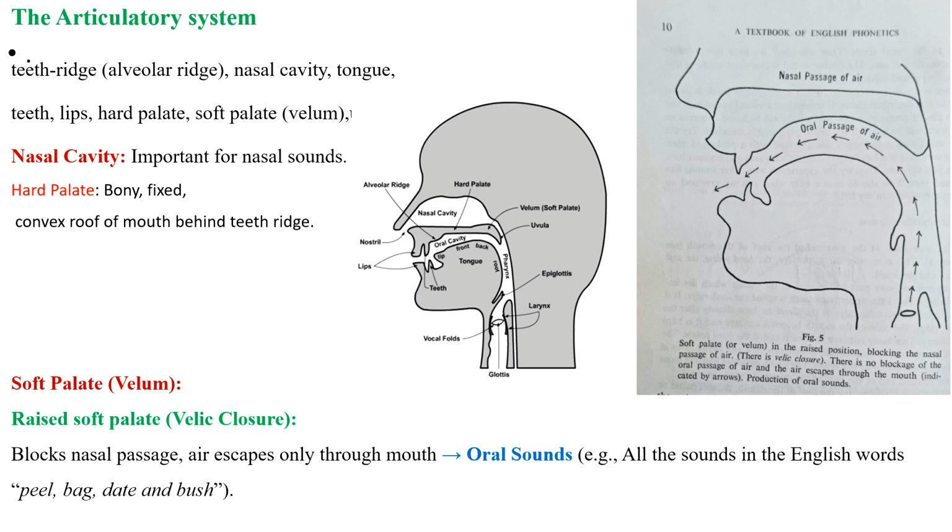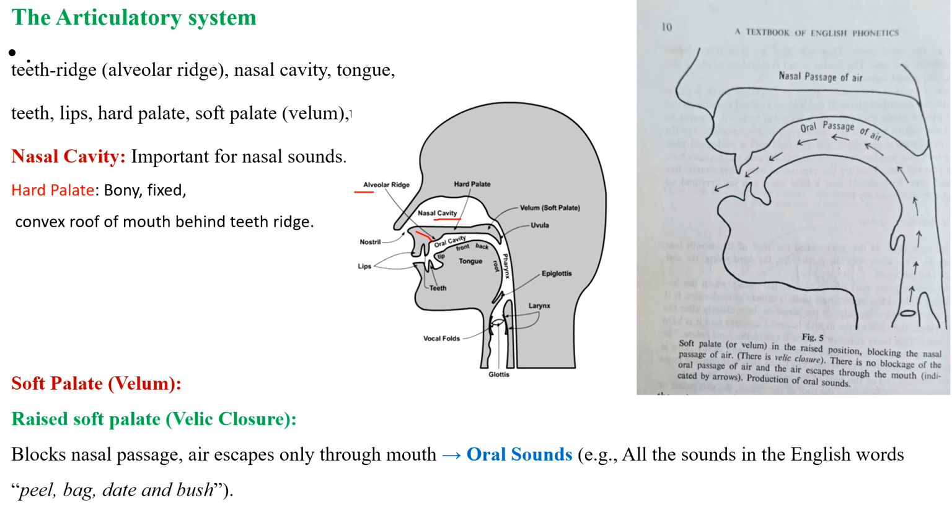The articulatory system comprises the teeth ridge. The teeth ridge is also called the alveolar ridge. See the picture. This is the teeth ridge, alveolar ridge, and the nasal cavity. These are the nostrils.